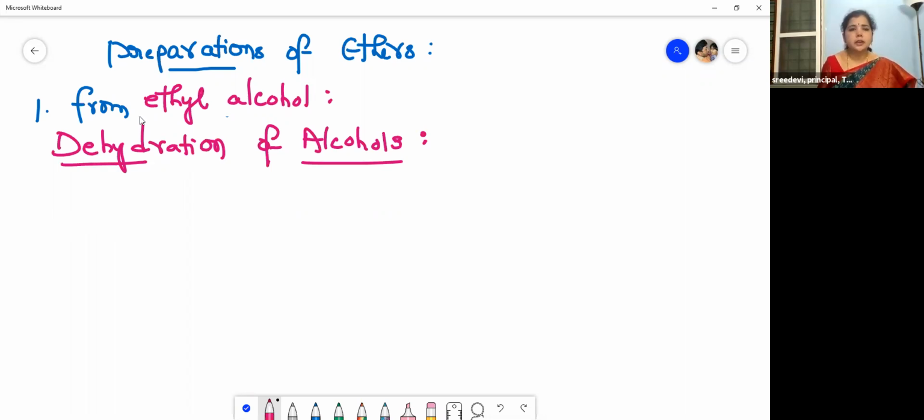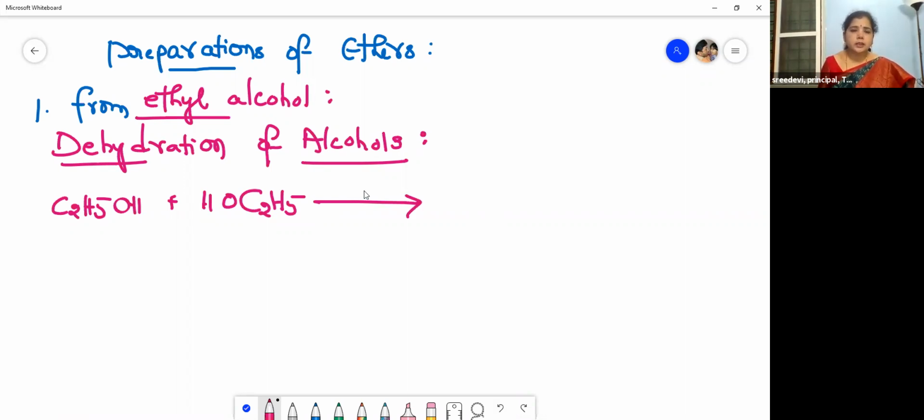Sulfuric acid and phosphoric acid. So let us see the reaction here. So ethanol, C2H5OH, on dehydration. I will write another molecule of ethyl alcohol here, children. So another molecule of ethanol, C2H5OH, right? So when heated with concentrated sulfuric acid at 413 Kelvin, what is eliminated here? H2O is eliminated.